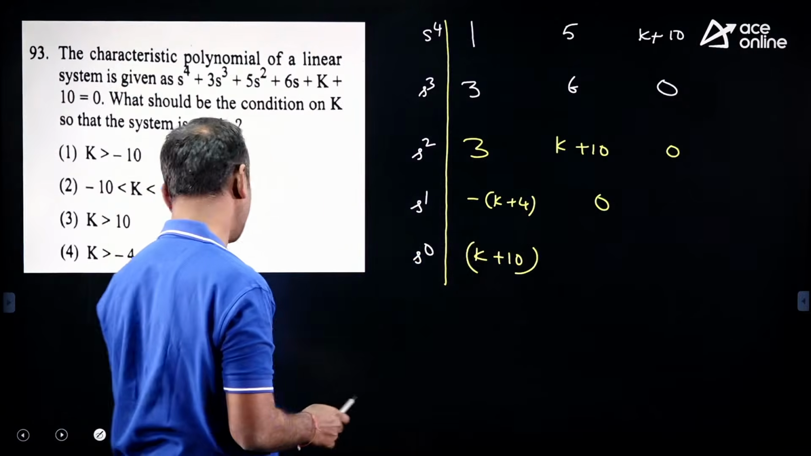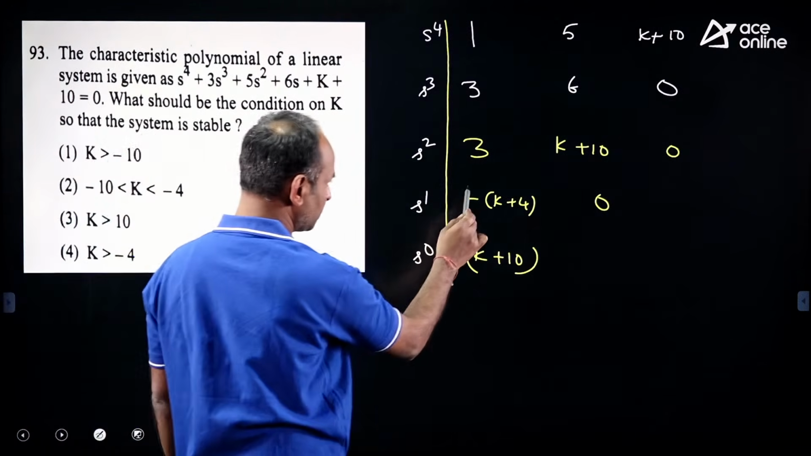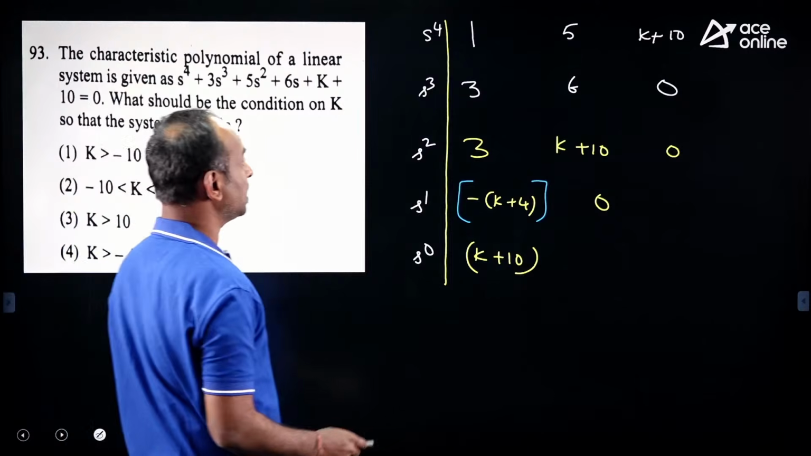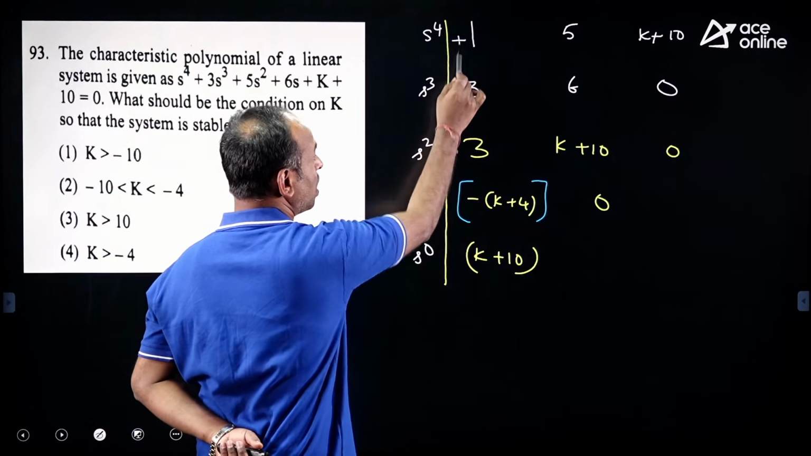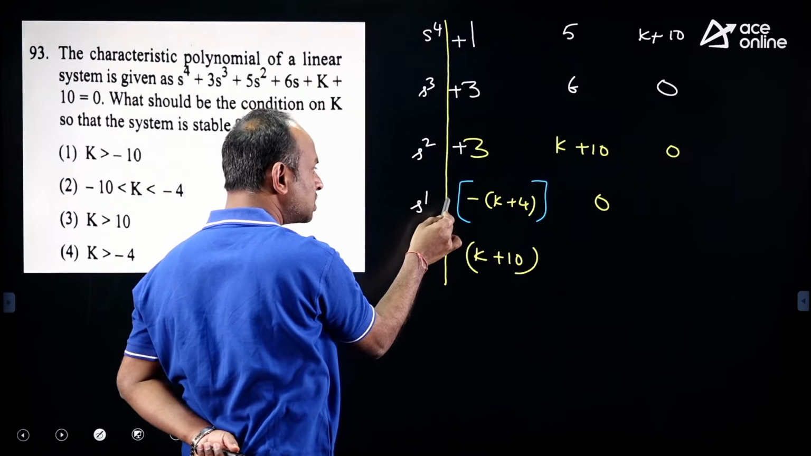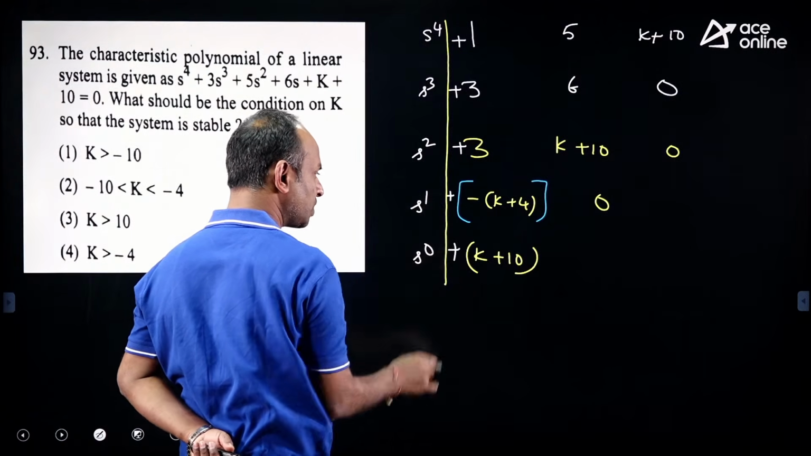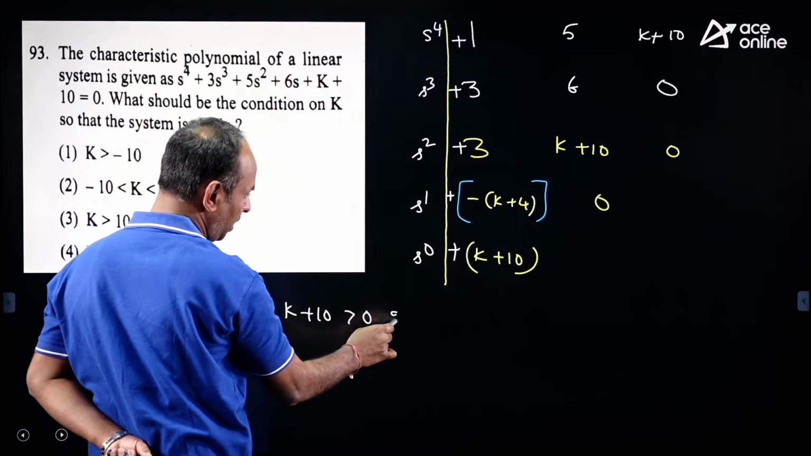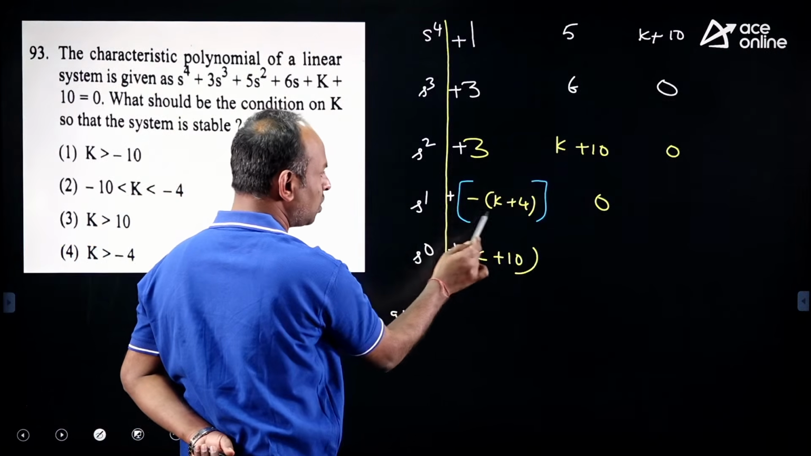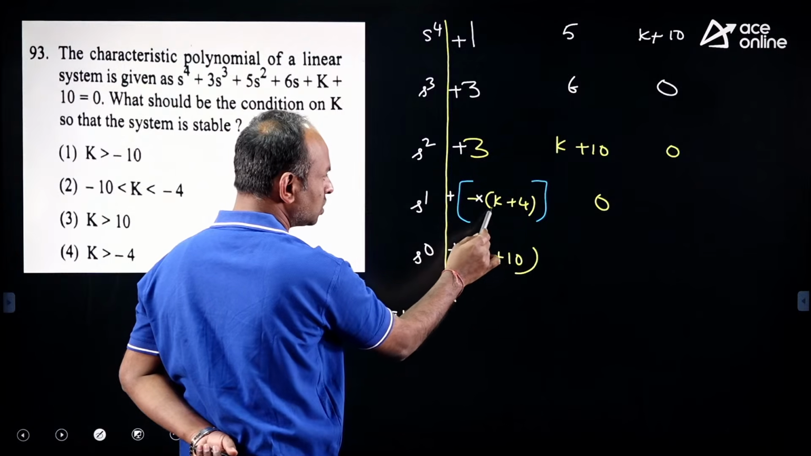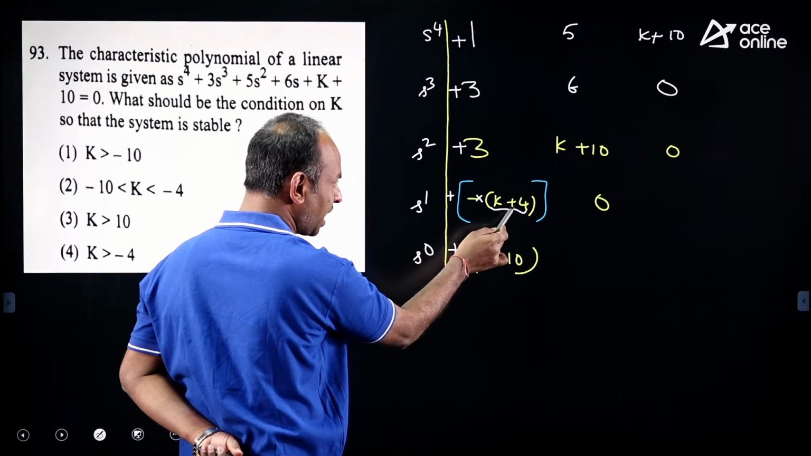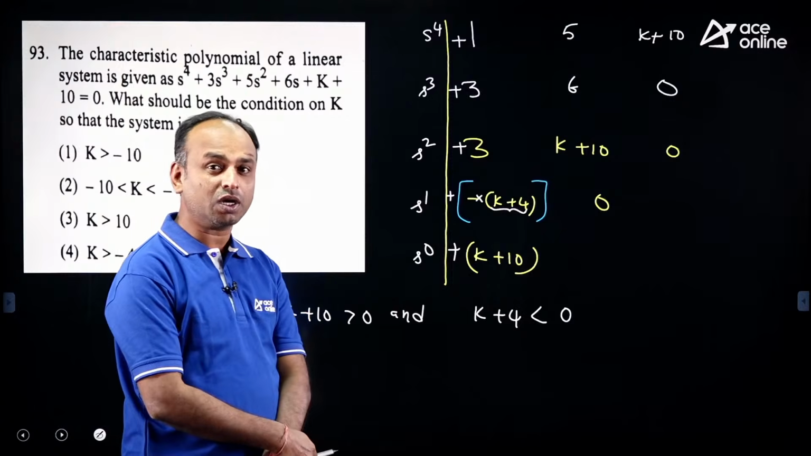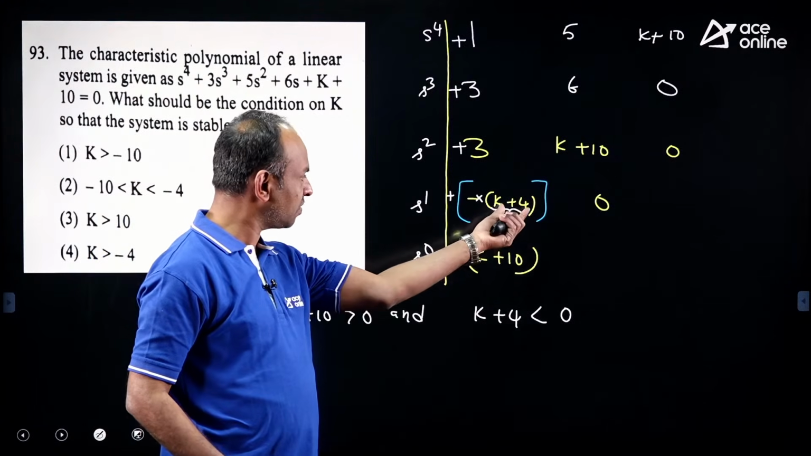Now this is k plus 10. It is asking for the condition for stability. Condition for stability means, yes, all should have the same sign. Already these two are positive. For stability, these two should be compulsorily positive. So k plus 10 greater than 0, and not only this one, the other should also be positive. Inside one minus sign is there, so to generate a plus sign, the inside bracket should be negative, and k plus 4 should be less than 0. All people are going to commit the mistake. All people are going to take k plus 4 greater than 0.